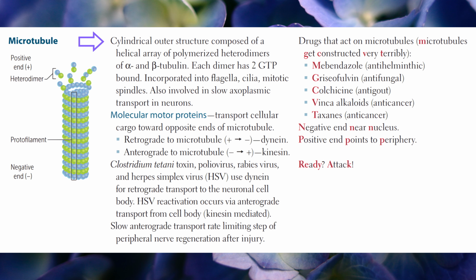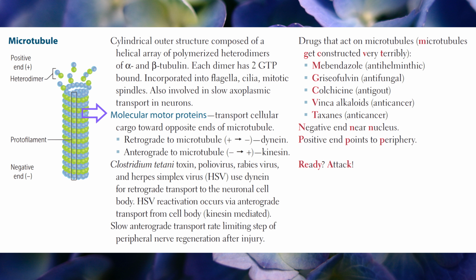Microtubule. Cylindrical outer structure composed of a helical array of polymerized heterodimers of alpha and beta tubulin. Each dimer has 2 GTP bound. Microtubules are incorporated into flagella, cilia, and mitotic spindles. Microtubules are also involved in slow axoplasmic transport in neurons.